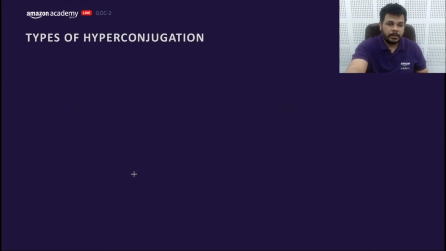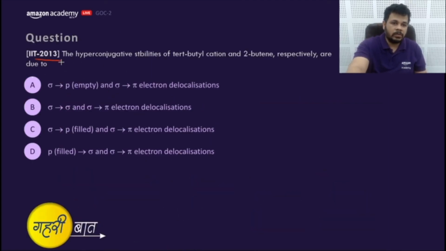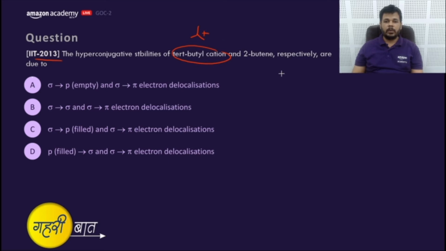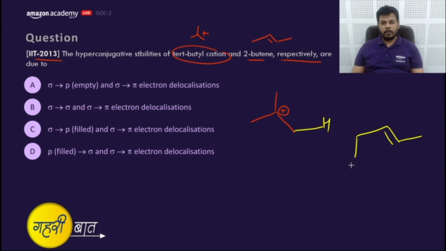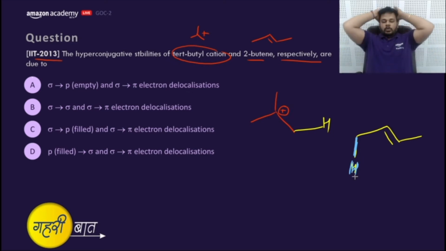Let's start with the question. This is a carbocation. Now this question was asked in IIT 2013. The hyperconjugation in tertiary butyl carbocation and 2-butene respectively are... This is a carbocation. You need to find out the type of hyperconjugation, and this is an alkene. What would be the answer? Very good question. Please tell me what would be the answer of this question.